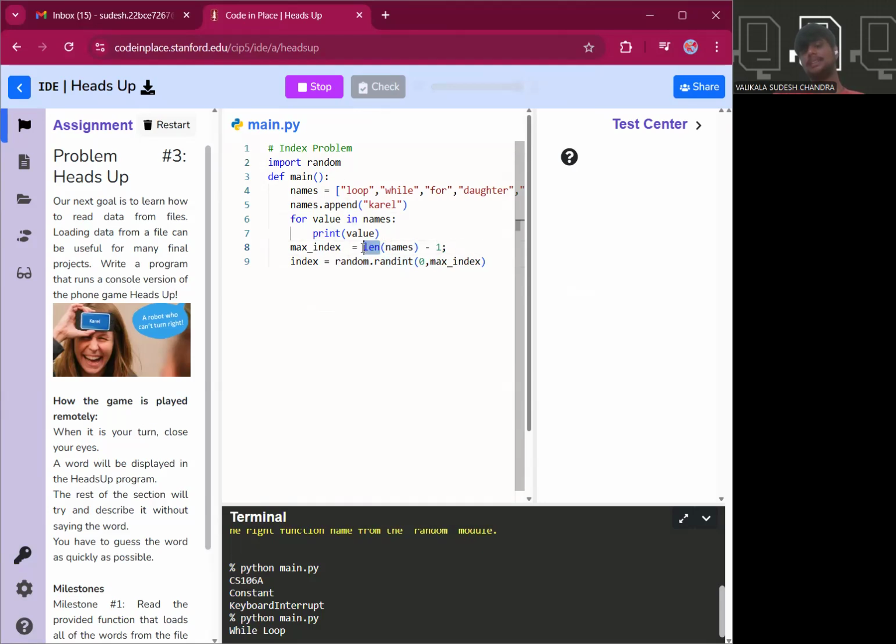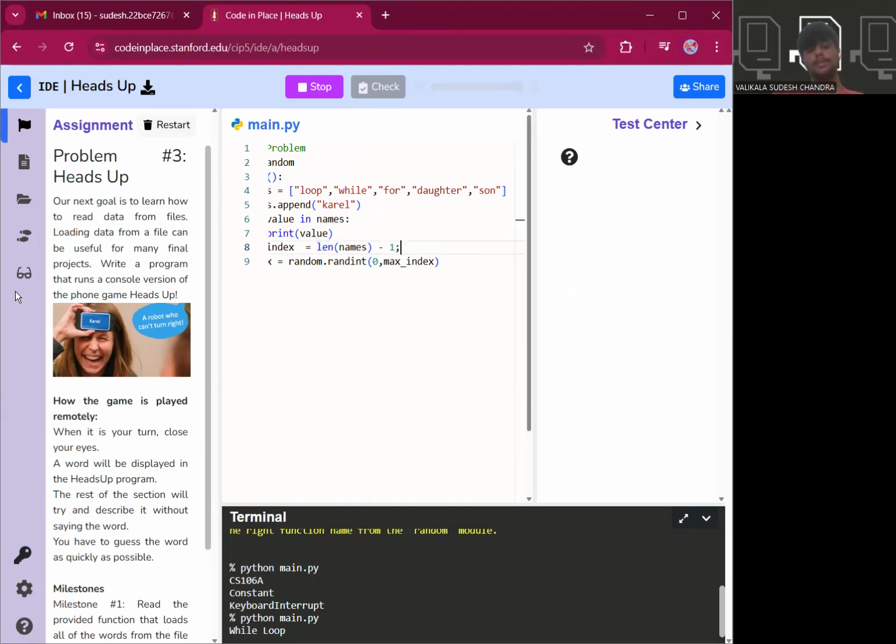And why are we subtracting one from the entire length of the list? Here length is a method that gives the total length. Here the total length is 1, 2, 3, 4, 5. That is the total length of the list. After that we subtract one, that is 5 minus one, which is 4. Why are we doing this? Because in Python, indexing starts from 0, not from 1.